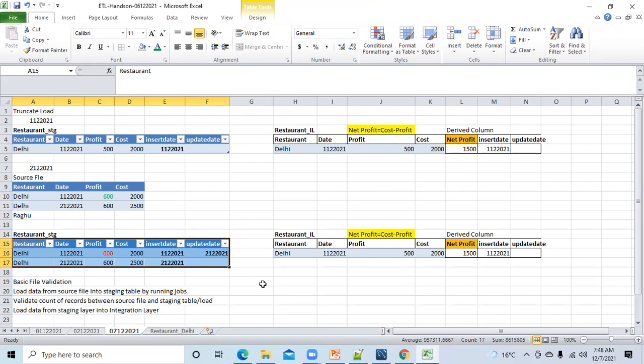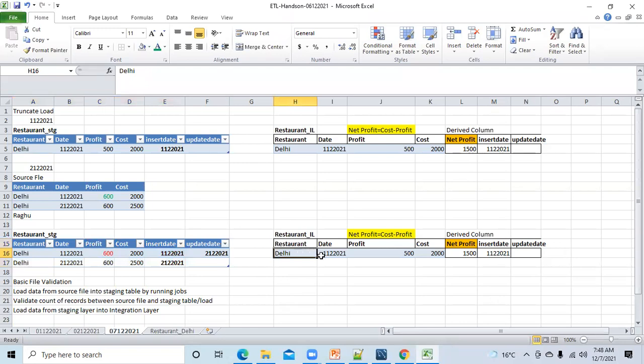This is the flow. After staging, we have to load data into the integration layer, correct? Now, that is what I am trying to make you understand: when this data is loaded into the integration layer, will the full data be loaded, or what data will you get? Already this data is present in the integration layer, right? Because on 1st December we ran the load and this data was loaded into the integration layer, correct? So already this data is present into the integration layer. Is this clear or not?